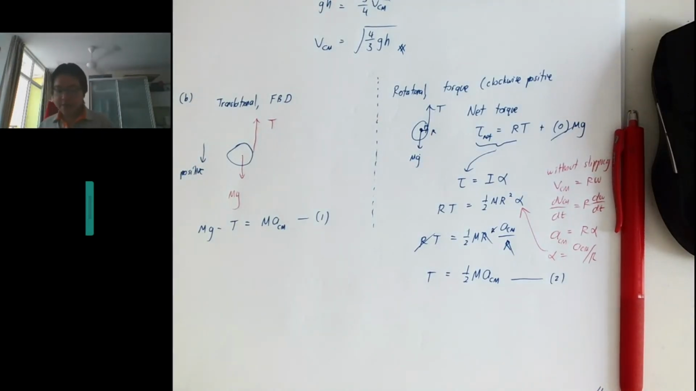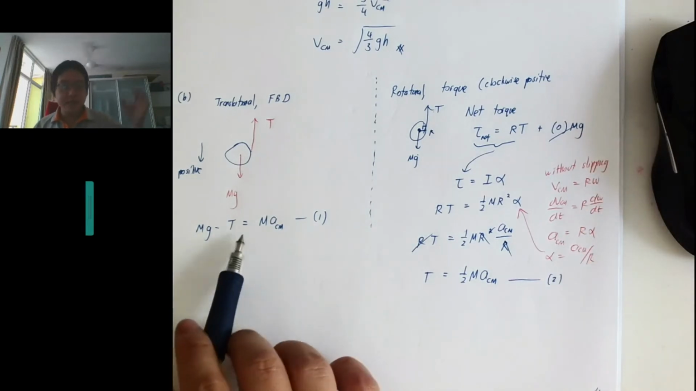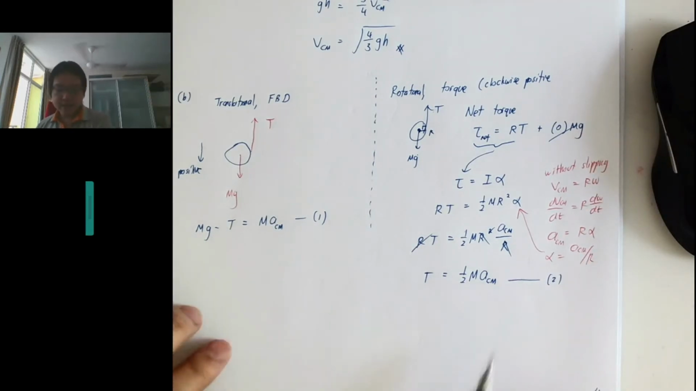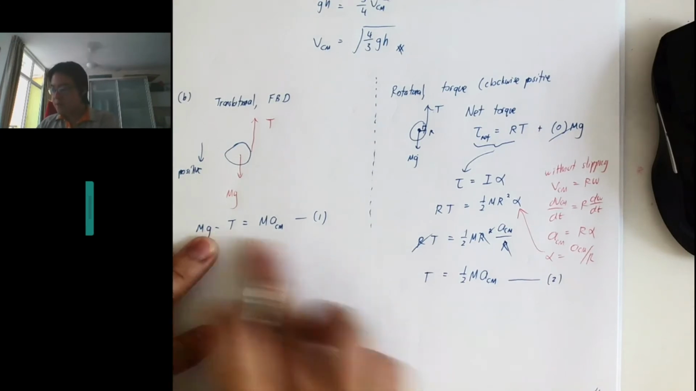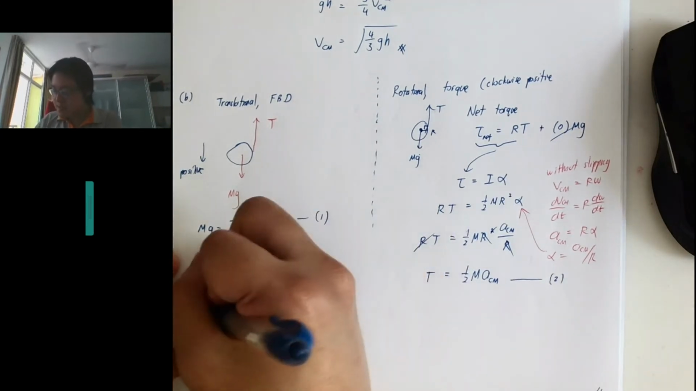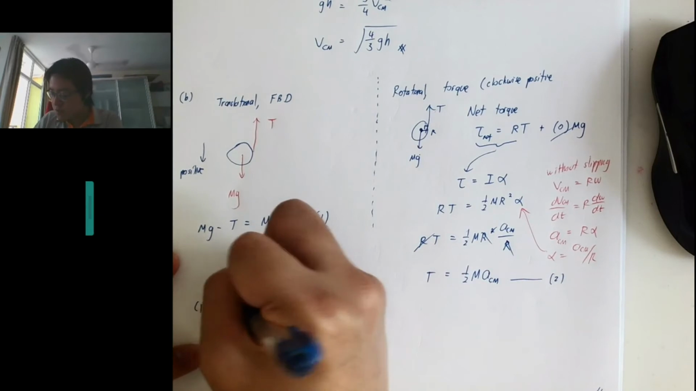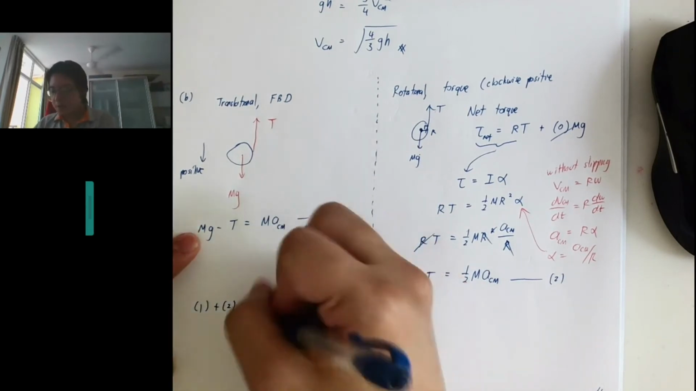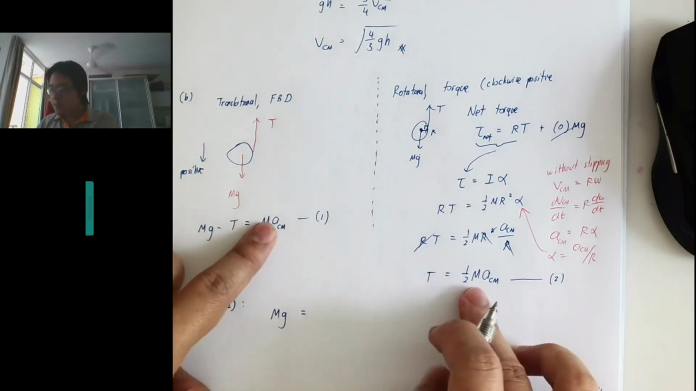Okay, so now we can solve the 2 unknowns. The question is asking for tension T and the linear acceleration. It's very nice to cancel the T, so I just take equation 1 plus equation 2. This plus this on the left hand side just gives me mg.